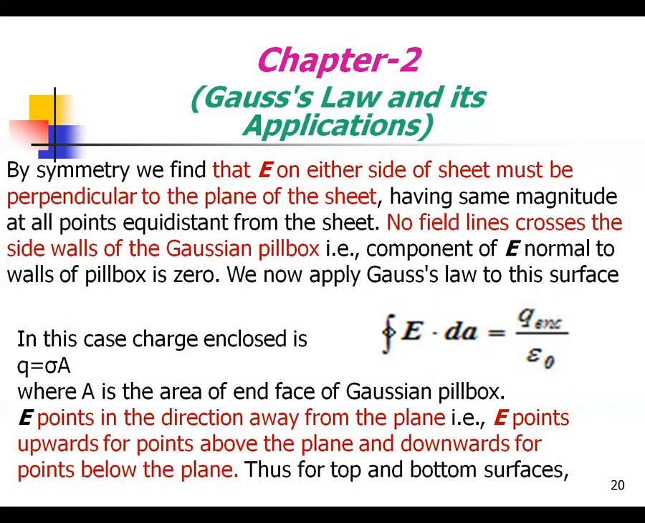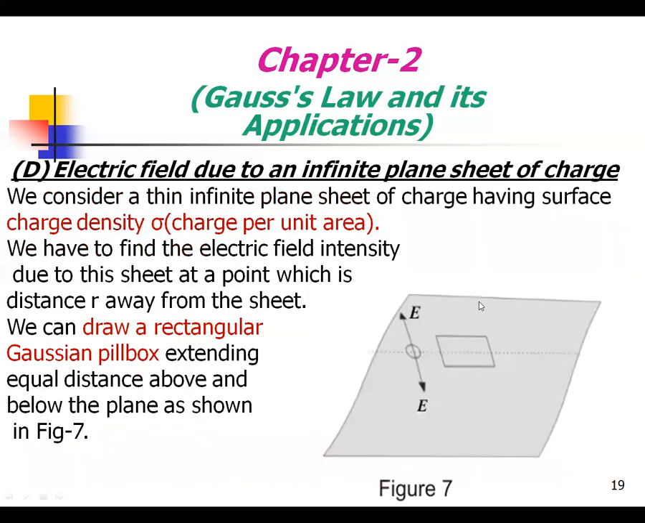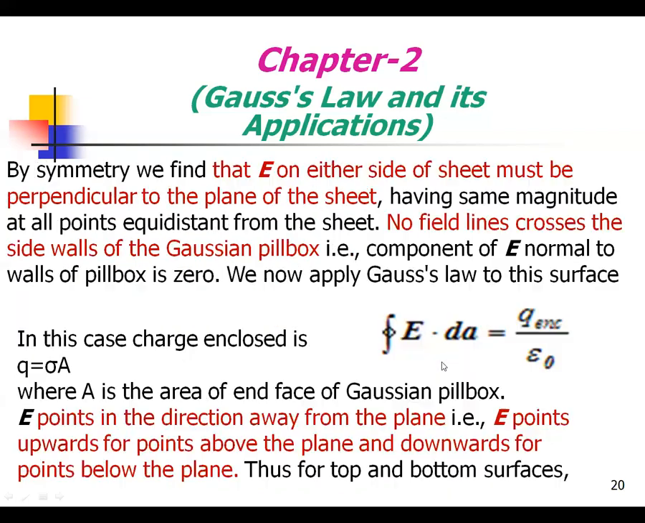Now the field lines cross the side wall of the Gaussian pillbox, so the component of E normal to the wall of the pillbox is 0. Since the pillbox extends an equal distance above and below, the value becomes 0. So we now apply Gauss law to the surface.